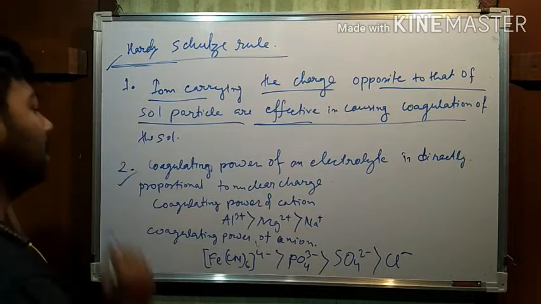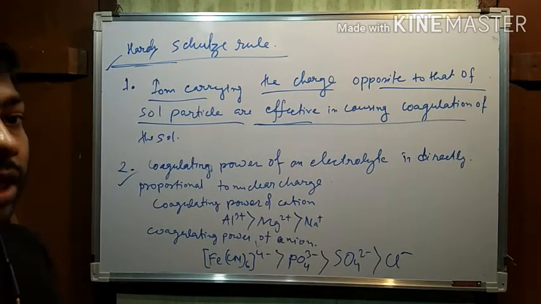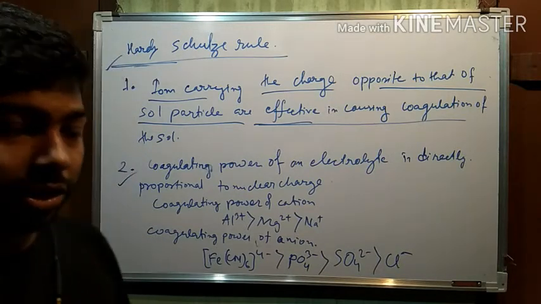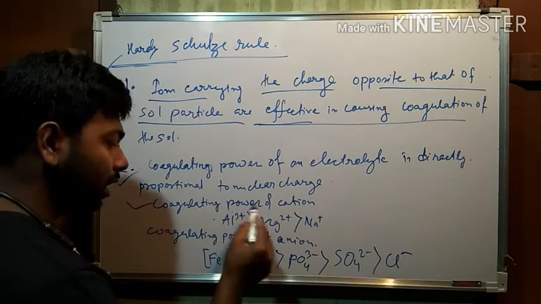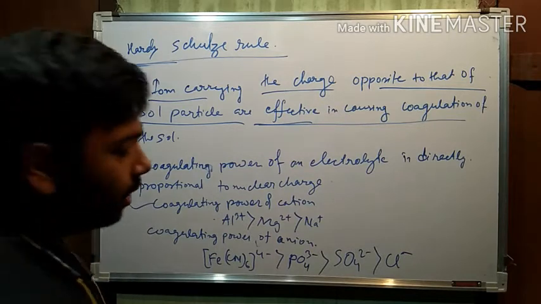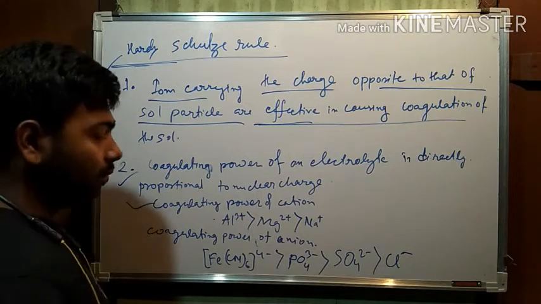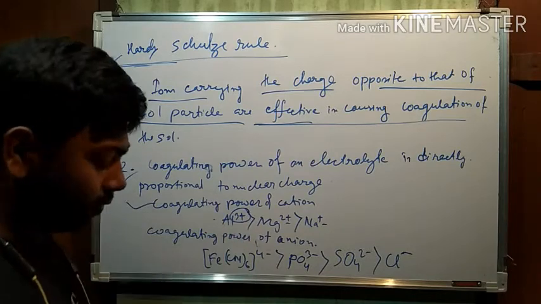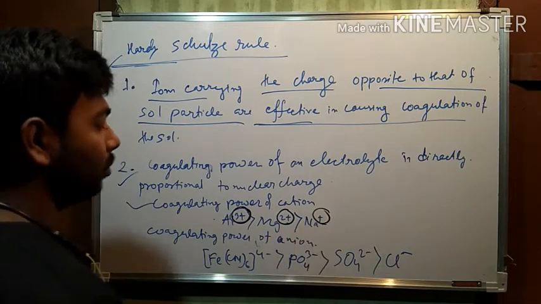Okay. Now second, the coagulating power of an electrolyte is directly proportional to the charge. It may be positive or it may be negative. Now see, the larger the charge, the larger the coagulating power. For the cation, it is observed that Al3+ has larger coagulating power than Mg2+, which is larger than Na+. Due to the increase in charge, there is a larger coagulating power. This one is 2 positive, 1 positive, this is single positive.